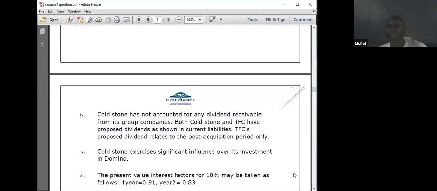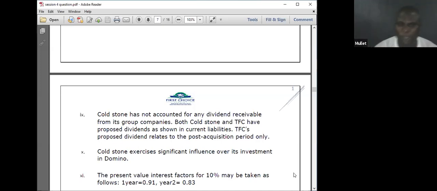It should not be eliminated, it should leave the group. Cash paid to NCI, I cannot see it. But the dividend paid to the parent is an intergroup trading, which means it is to be eliminated. Okay. But for the purpose here, he has shown it in the current liability.